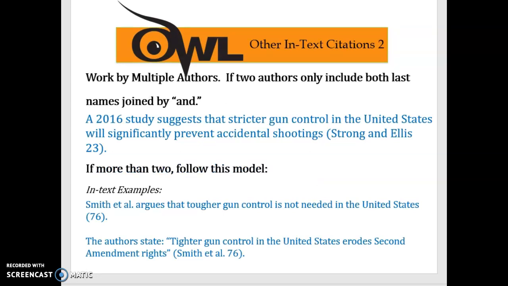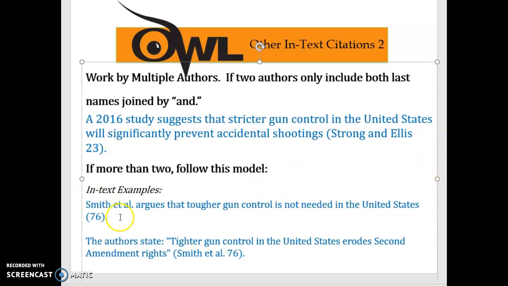Now, sometimes there are works by multiple authors. And if there are only 2 authors, what you need to do is include the last name of each one and join it with and. You don't need any punctuation, just 2 last names joined by and. Okay, so the authors are Strong and Ellis, and the information is found on page 23.